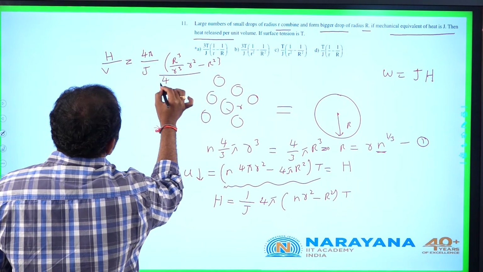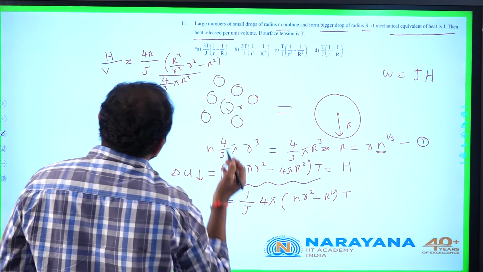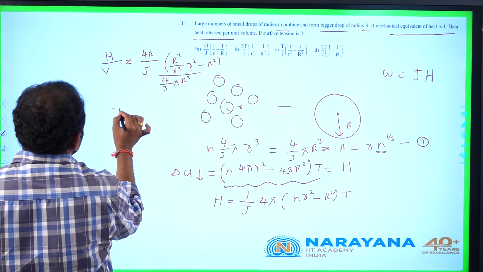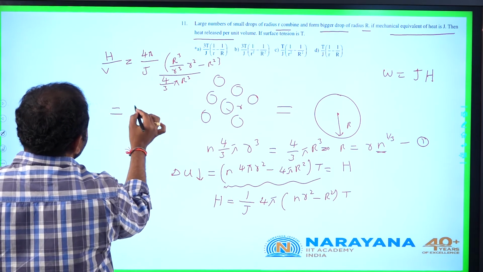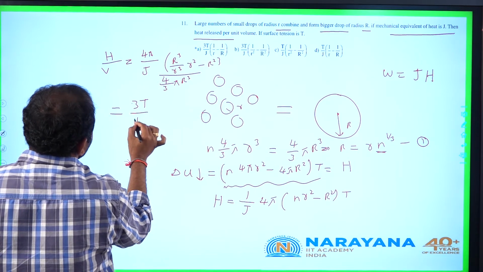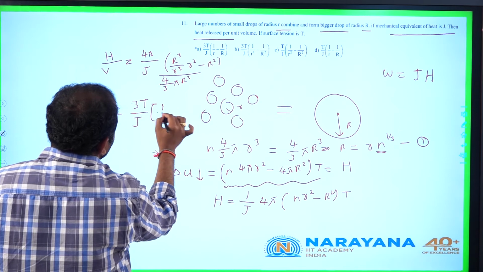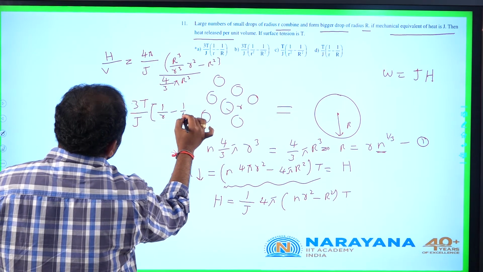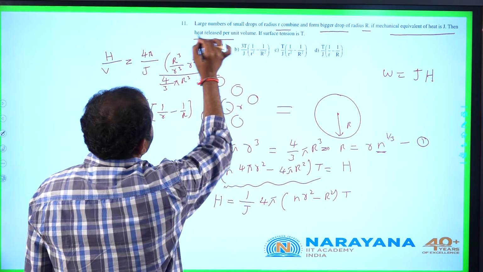Let us write 4/3 pi capital R cube. This is the volume of all drops or the bigger drop. So we can simplify this expression. 4 pi gets cancelled. So this will be 3T by J into 1 by R minus 1 by r. It is given with option A, so A is correct.